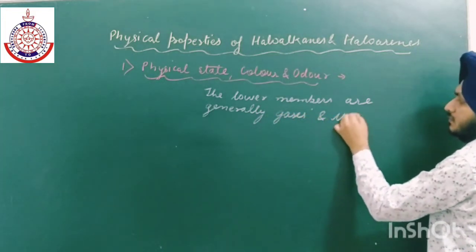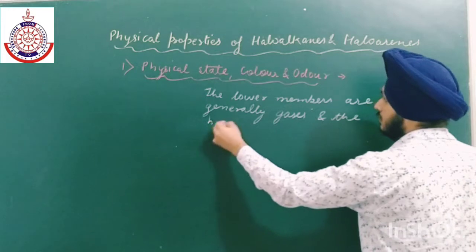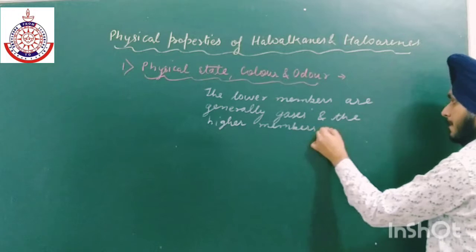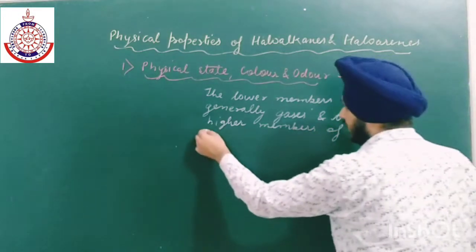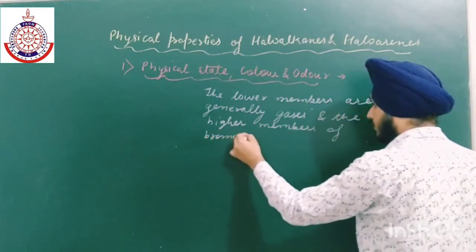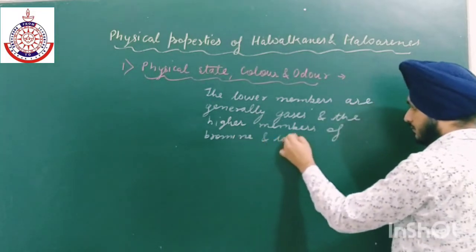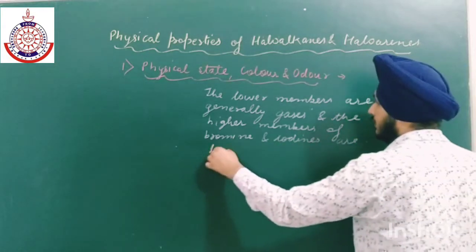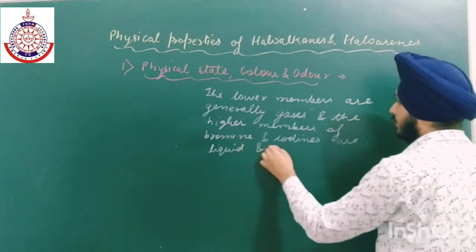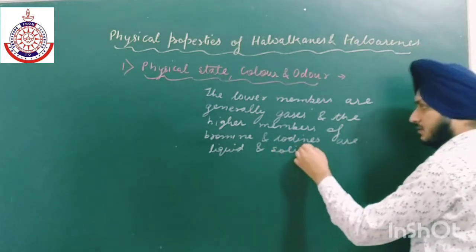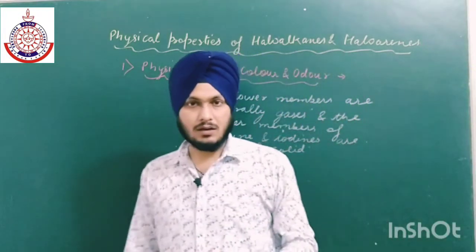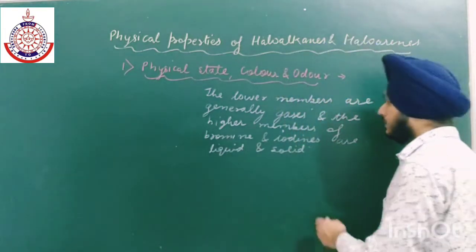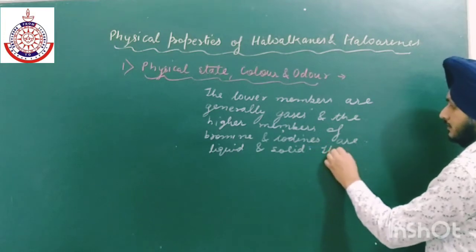and the higher members of bromine and iodine are generally liquid and solid. Okay, so some higher members of fluorine and chlorine are also gases. And the color, they all are colorless.